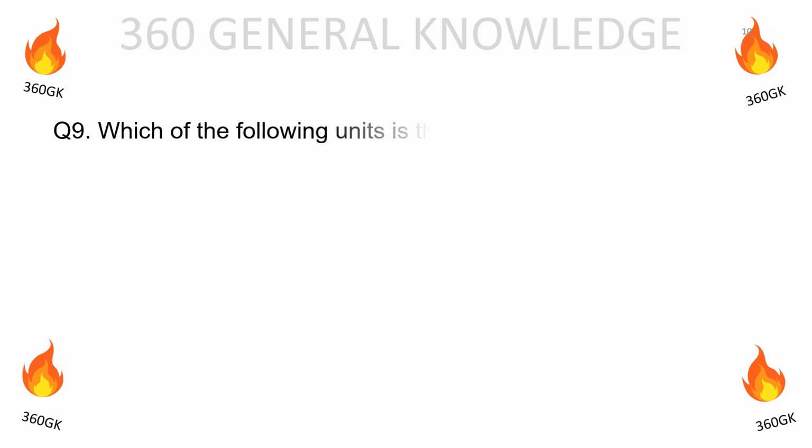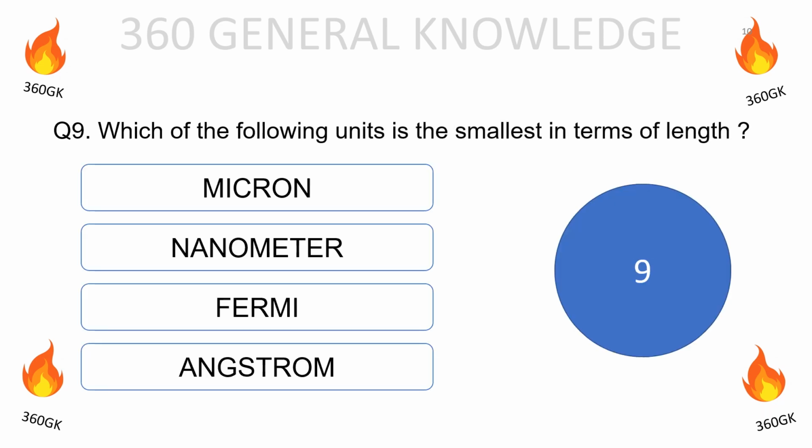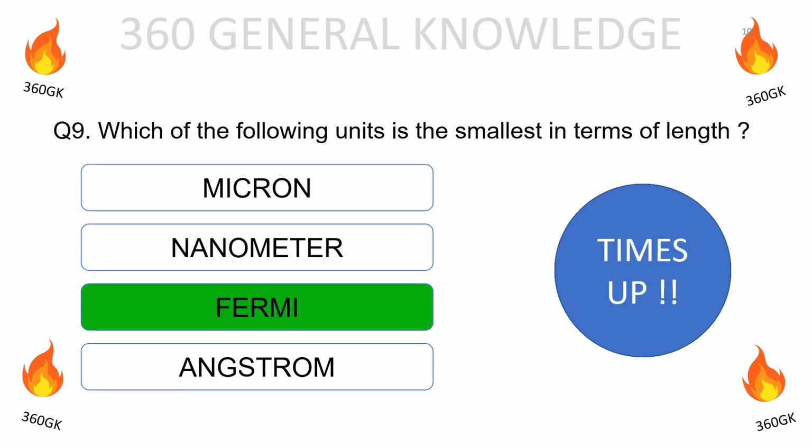Which of the following units is the smallest in terms of length? Micron, nanometer, Fermi, angstrom. The correct answer is Fermi.